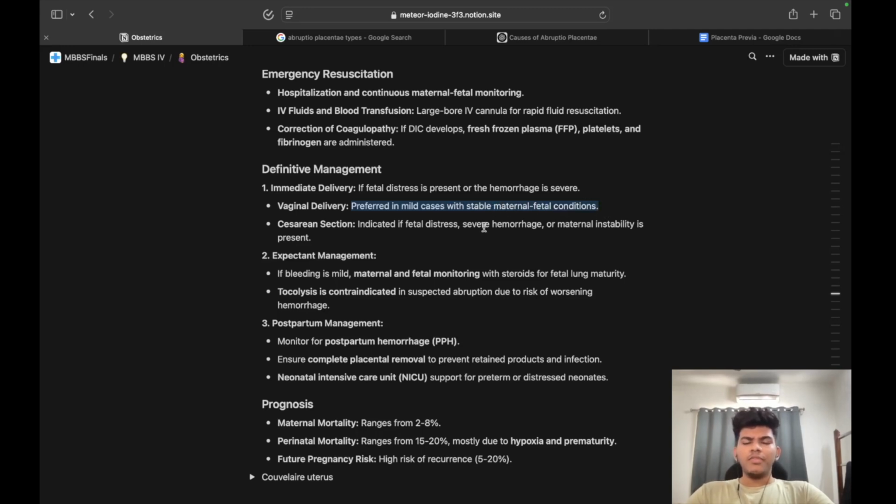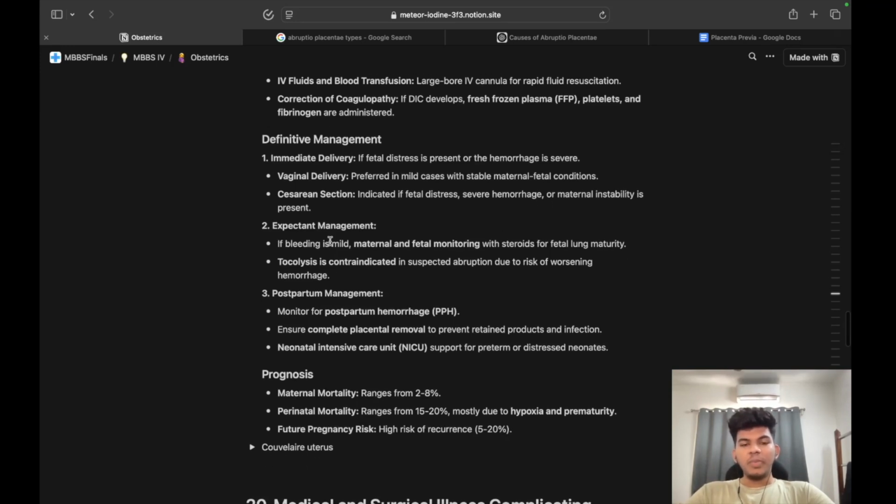Cesarean is indicated if fetal distress, severe hemorrhage or maternal instability is present. Expectant management if bleeding is mild: maternal and fetal monitoring with steroids for fetal lung maturity.